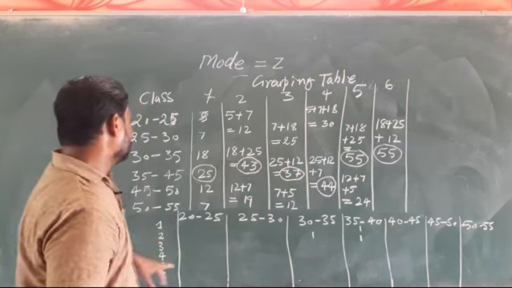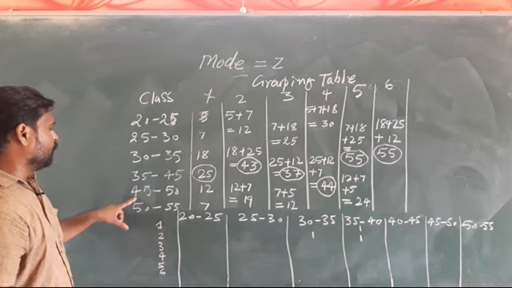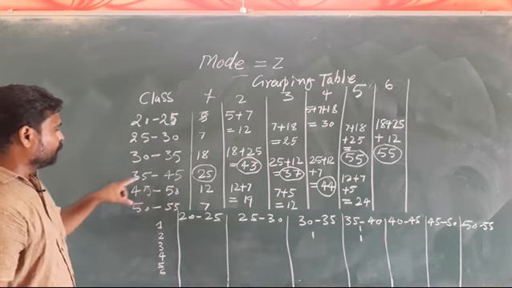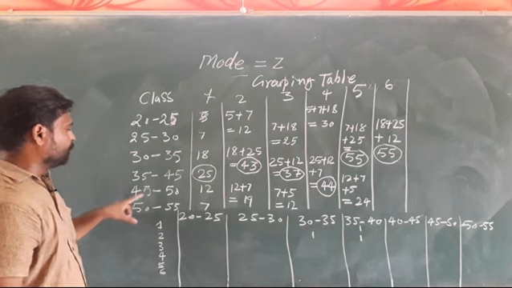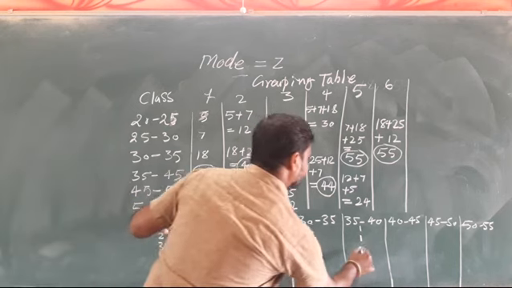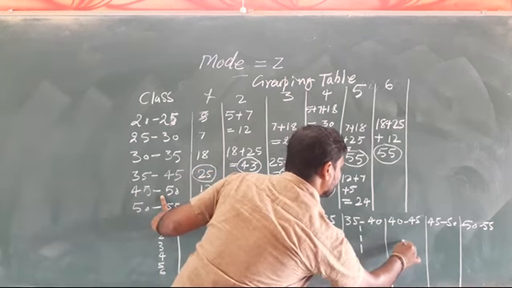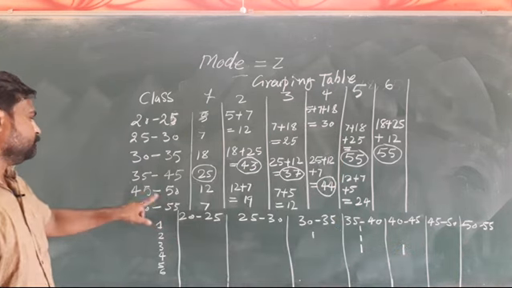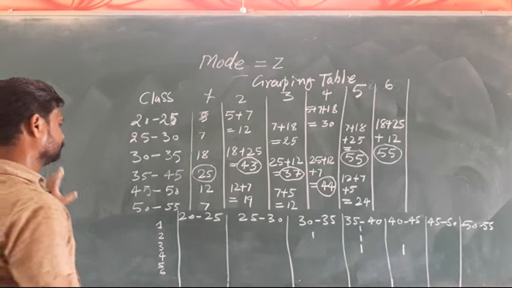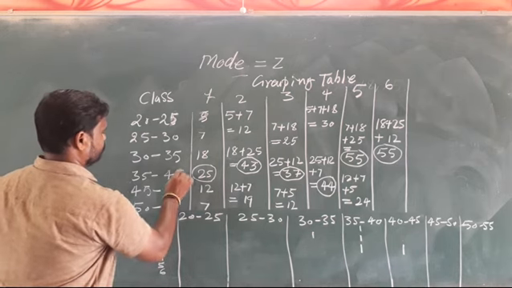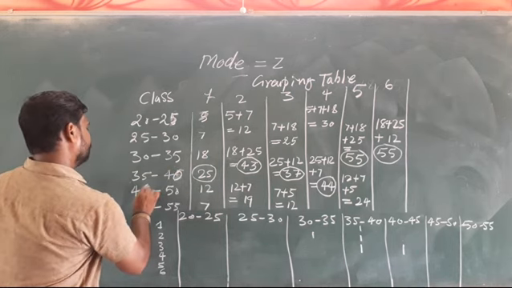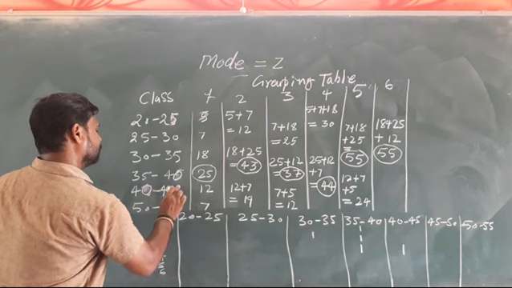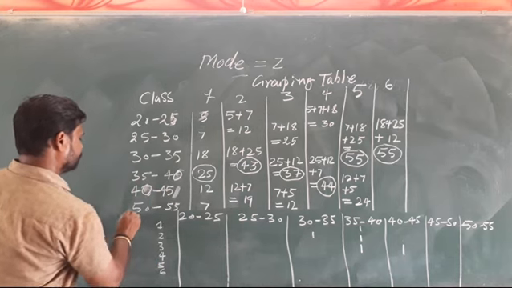In the third group we can see 37, where the maximum frequency stands for 25, 5 and 12. 25 and 12 means 35 to 40 and 45 to 50, and 40 to 45, which was mistakenly done here.